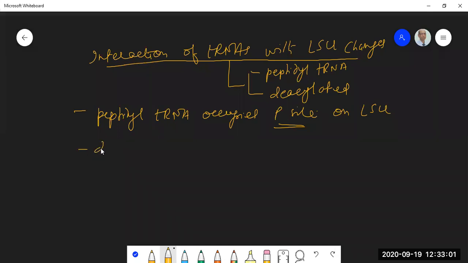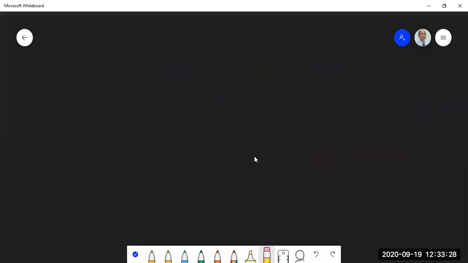Similarly, the deacylated tRNA occupies the E site on LSU, while in the small subunit it remains at the P site. Okay, so let me draw a picture for you, and probably then you can understand it properly. So it is like this.